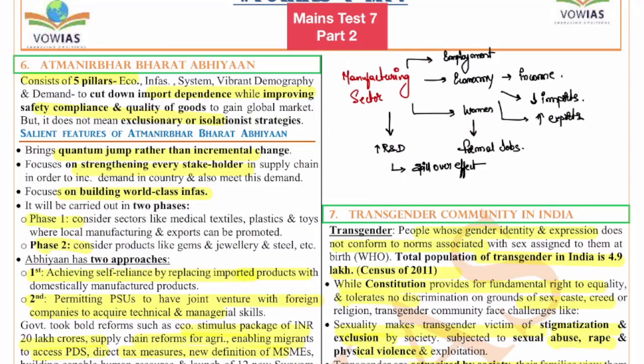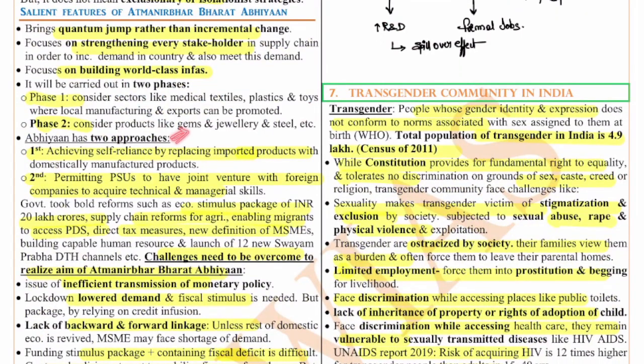This Atmanirbhar Bharat Abhiyan has two approaches. The first is that it achieves self-reliance by replacing imported products with domestically manufactured products. And the second is that it permits the PSUs to have joint ventures with foreign companies and to acquire technical and managerial skills. And the government took bold reforms, like the economic stimulus package of about 20 lakh crores, for overall reforms like supply chain reforms, agriculture, enabling migrants to access the PDS, direct tax measures, and also changing the definition of MSMEs. Various reforms were undertaken.